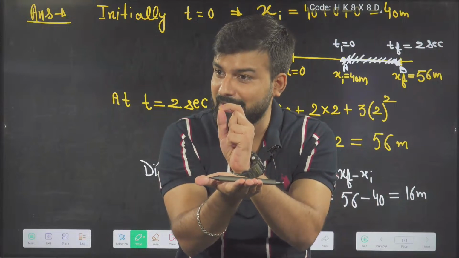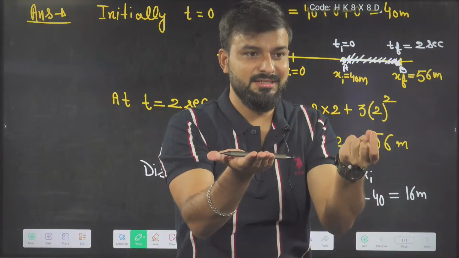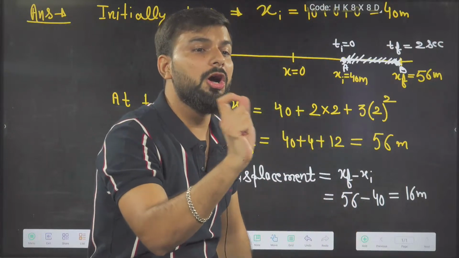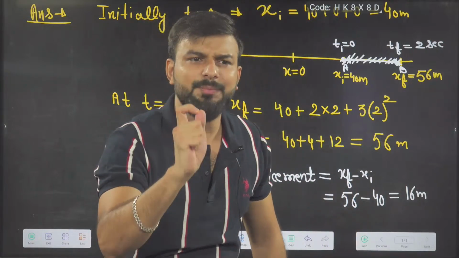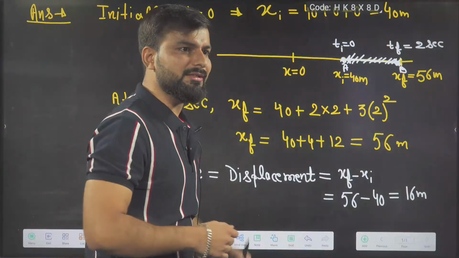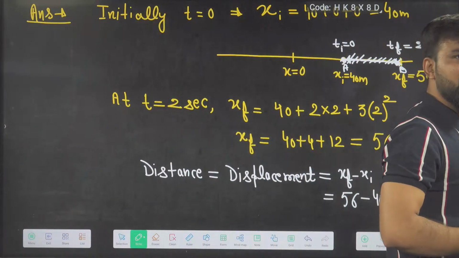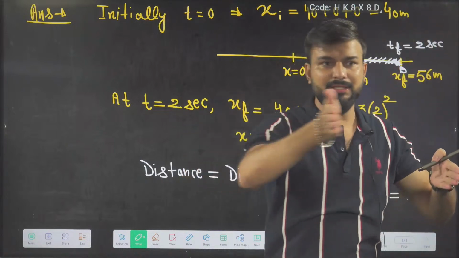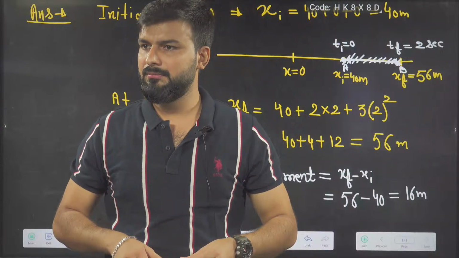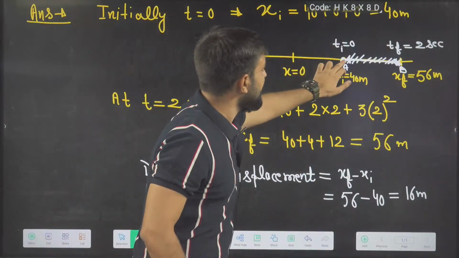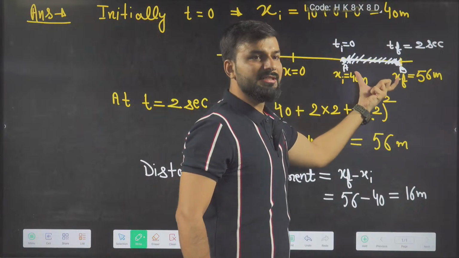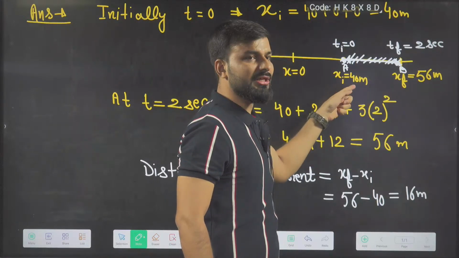So displacement and distance are equal when the object is not changing direction. In the question, the object started its motion from here and ended here, so the displacement is final minus initial.